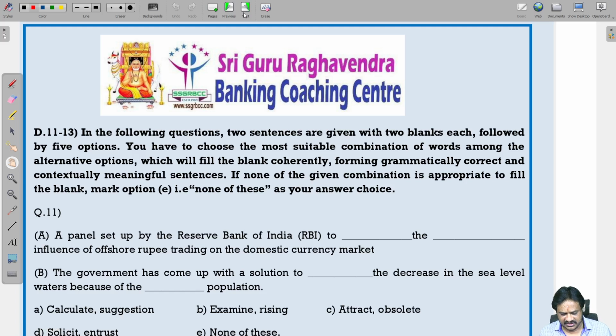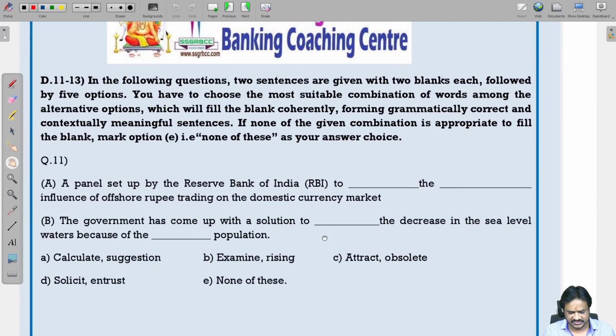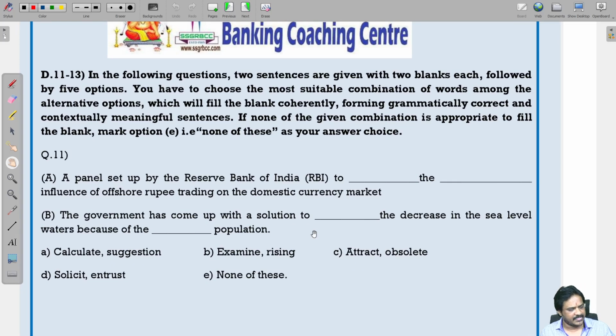Questions 11 to 13. Here also we have two blanks in each sentence and we have to select from the given options. A panel set up by RBI to dash the dash influence of offshore rupee trading on the domestic currency market. So here a panel is set up by the RBI; "to calculate" is not appropriate, "to examine" is correct. To examine the rising, increasing influence of offshore rupee trading on the domestic currency market.